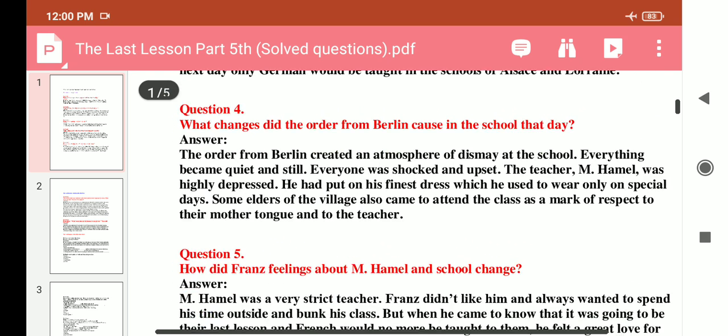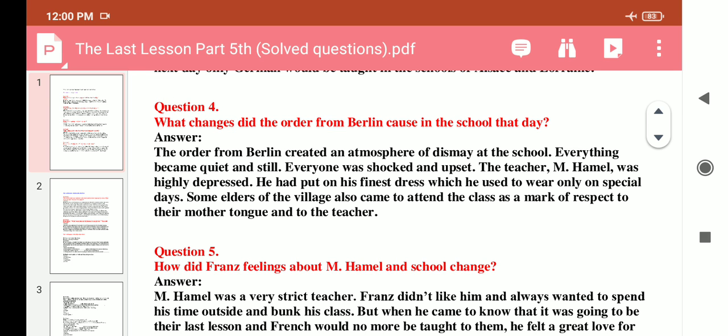Now question number 4 is what changes did the order from Berlin cause in the school that day? What were the changes that were caused by the order that came in the school that day?